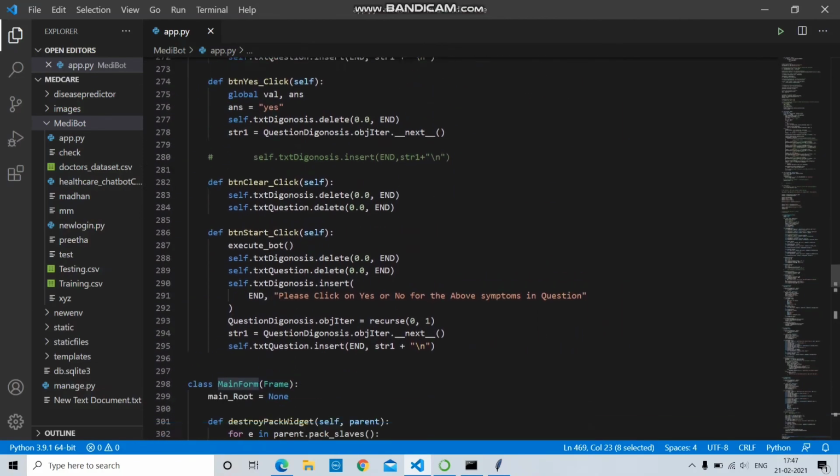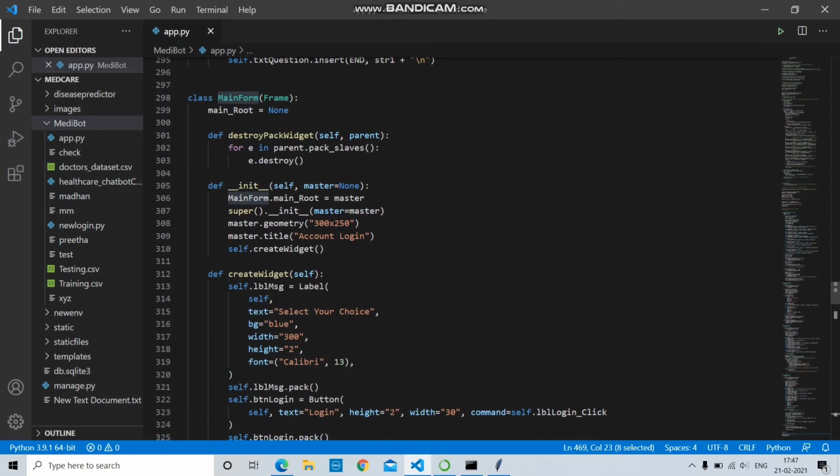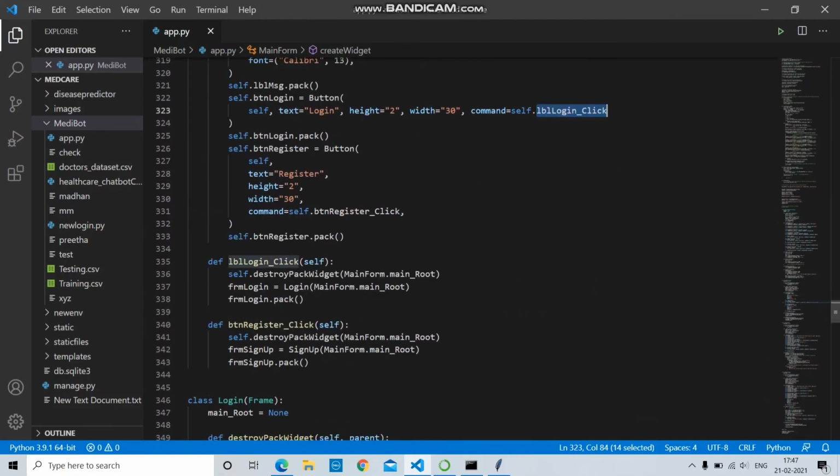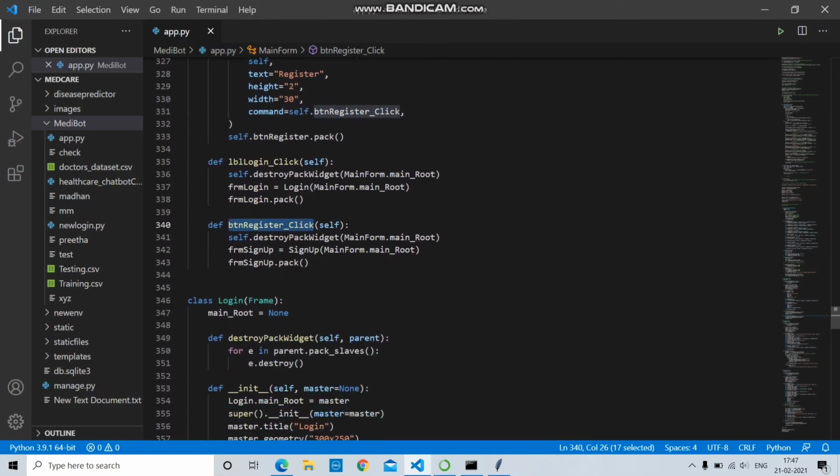In the main form class, I have created a widget. That widget method contains two buttons, login and register. The login button will internally call the LBL login click method. Then the register button will internally call LBL register click. Then the two methods will call their corresponding classes.